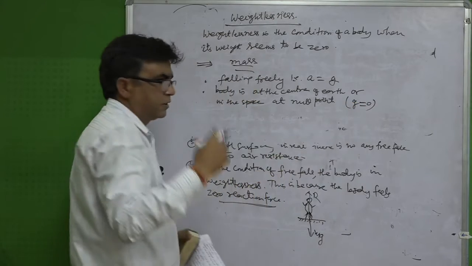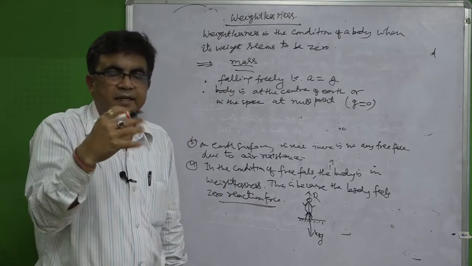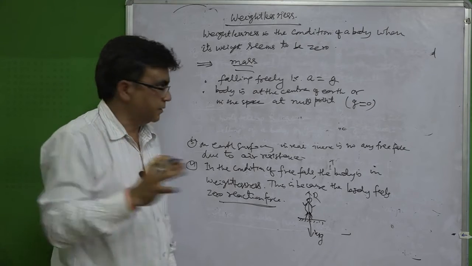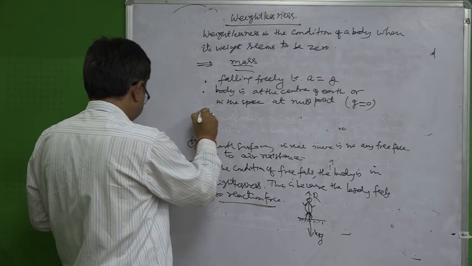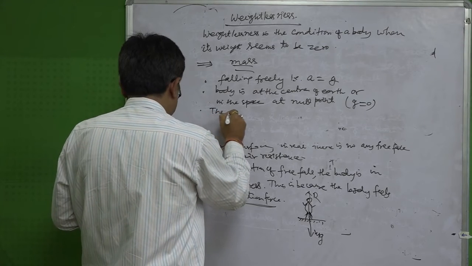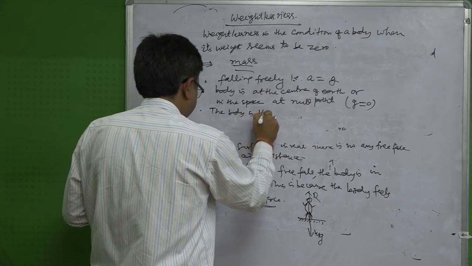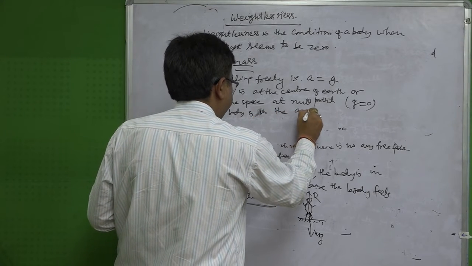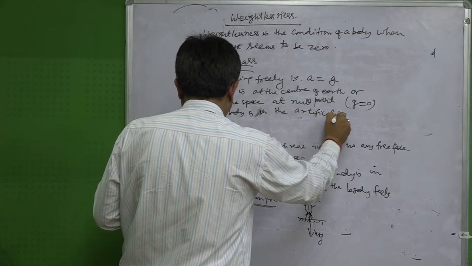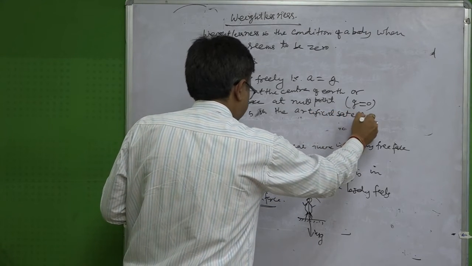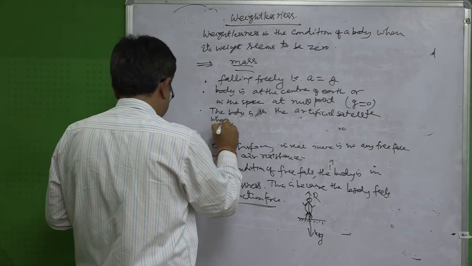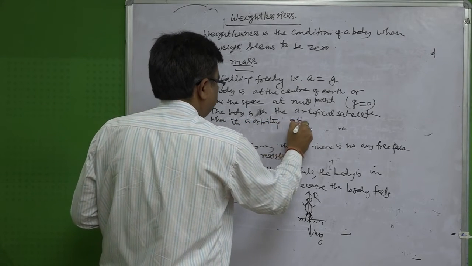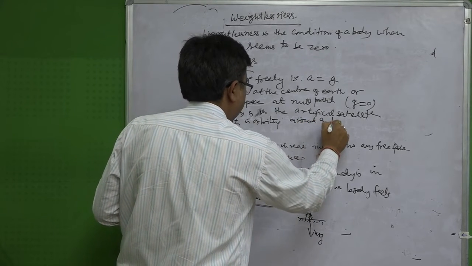That is because W equals m into g. If g is 0 already, then definitely W will come 0 and the body will be in the state of weightlessness. Another point, the body is in an artificial satellite when it is orbiting around a heavenly body.